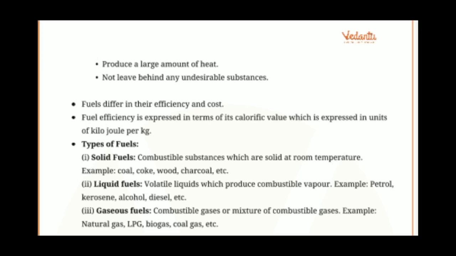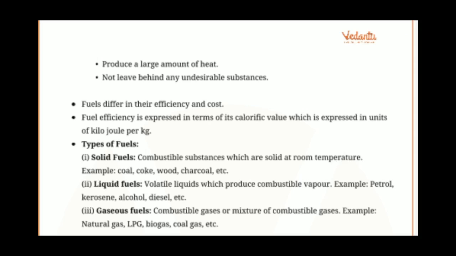Then types of fuels: solid, combustible substances which are solid at room temperature, that is coal, coke, wood, charcoal, etc. Liquid fuels, volatile liquids which produce combustible vapor. Volatile means vaporizable, which can turn into vapor. Example: petrol, kerosene, alcohol, diesel, etc. Then gaseous fuel, combustible gases or a mixture of combustible gases.